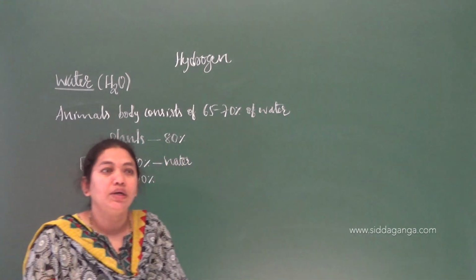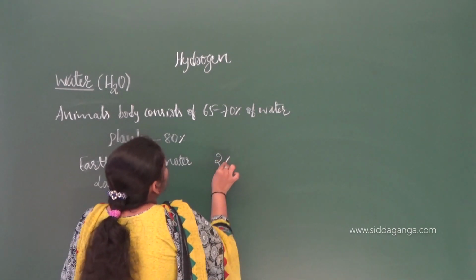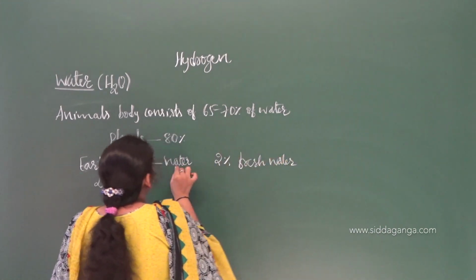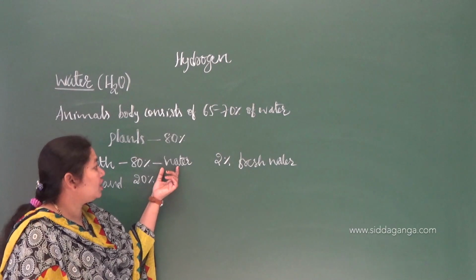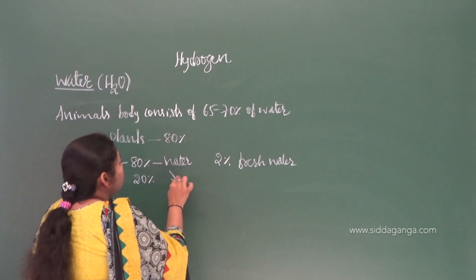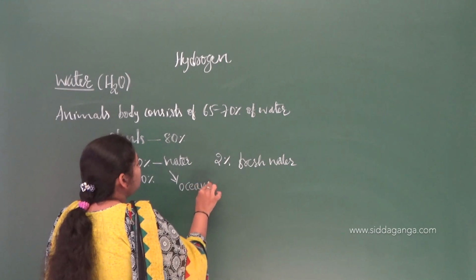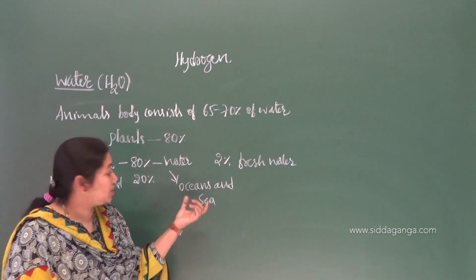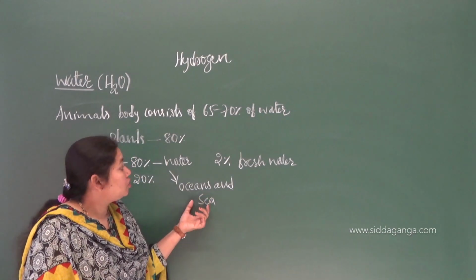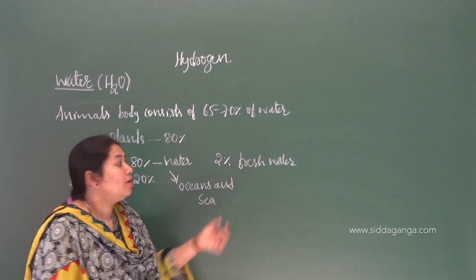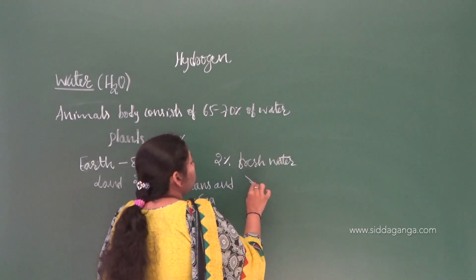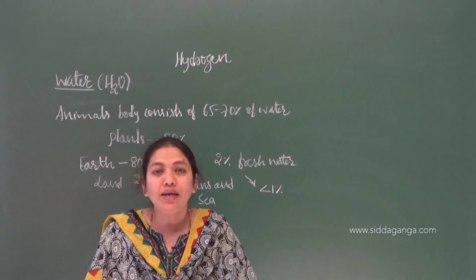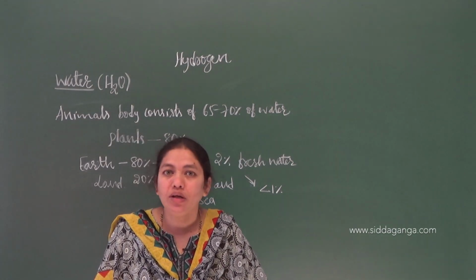Out of this 80%, only 2% is fresh water, because the remaining water is present in the oceans and seas, which is not fresh, which is saline in nature, right? So just 2% of water is fresh water. Out of that 2%, less than 1% of water is available for drinking purposes.